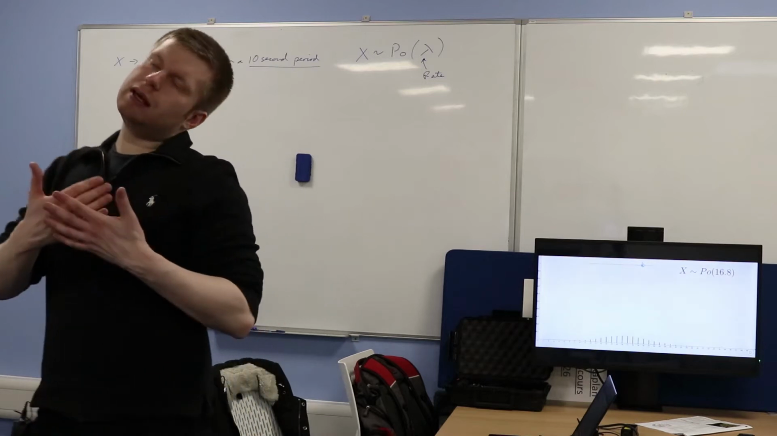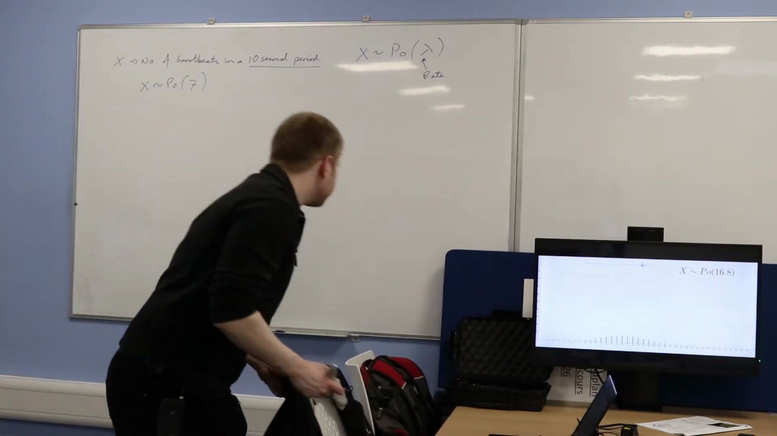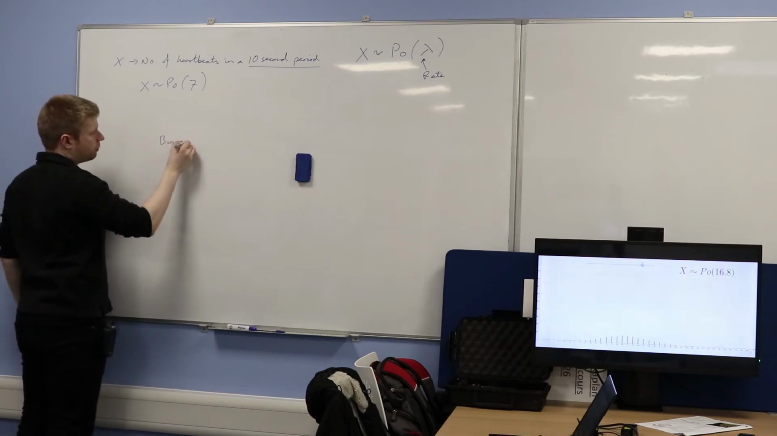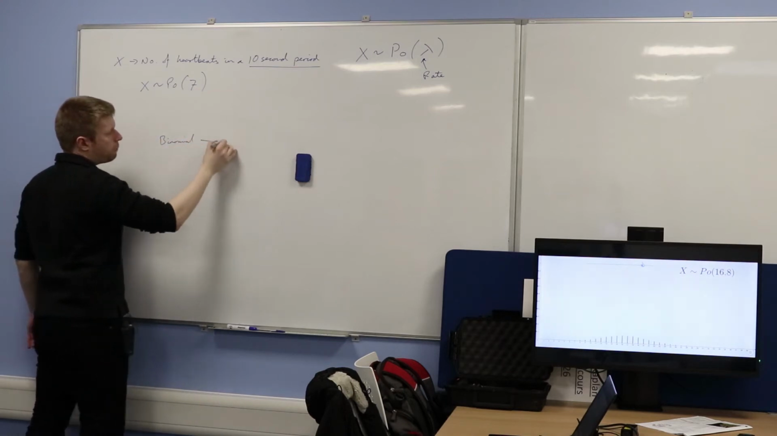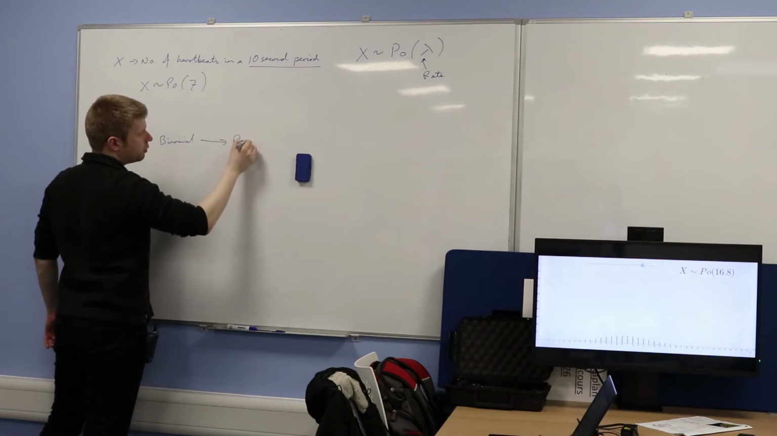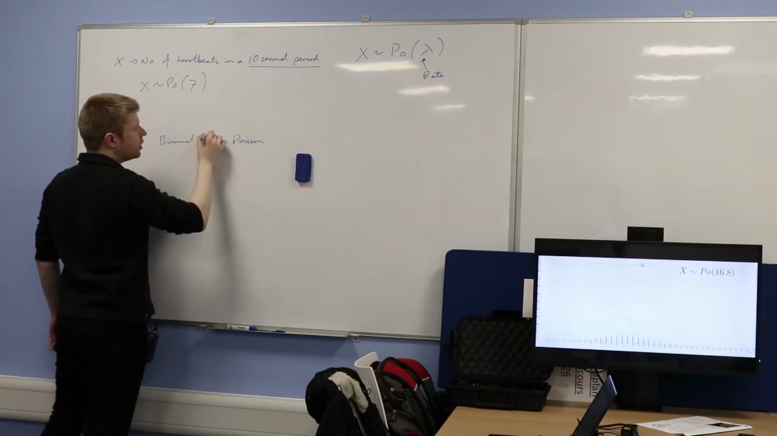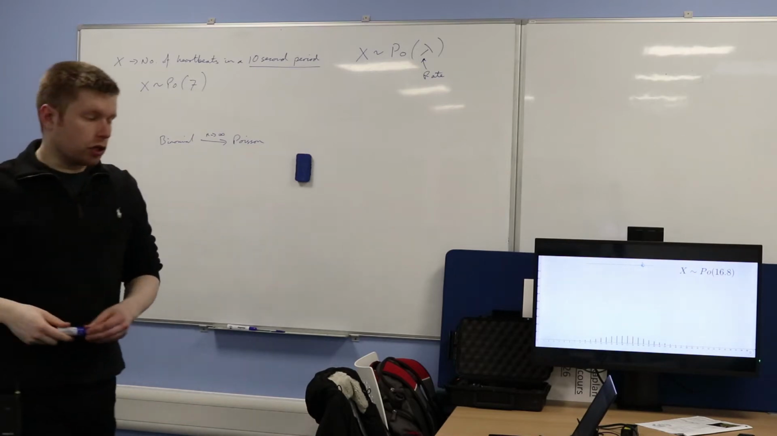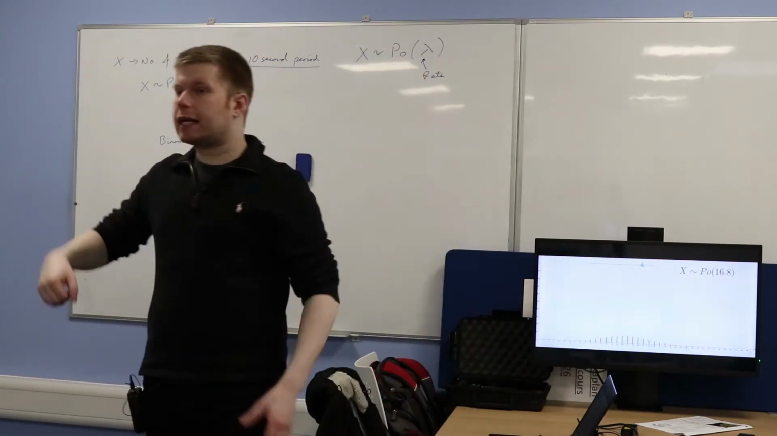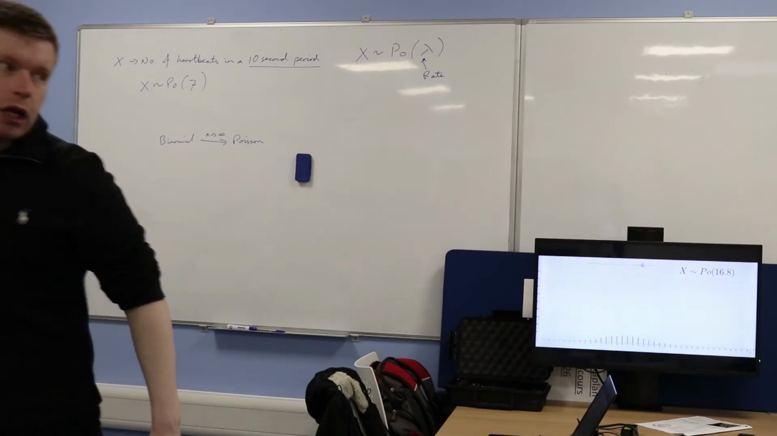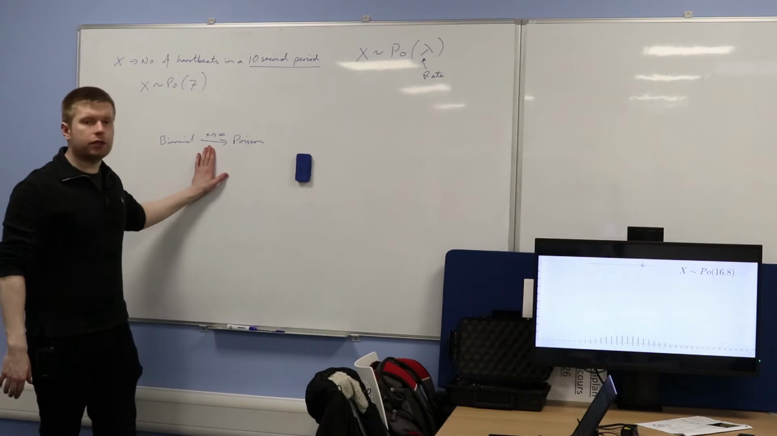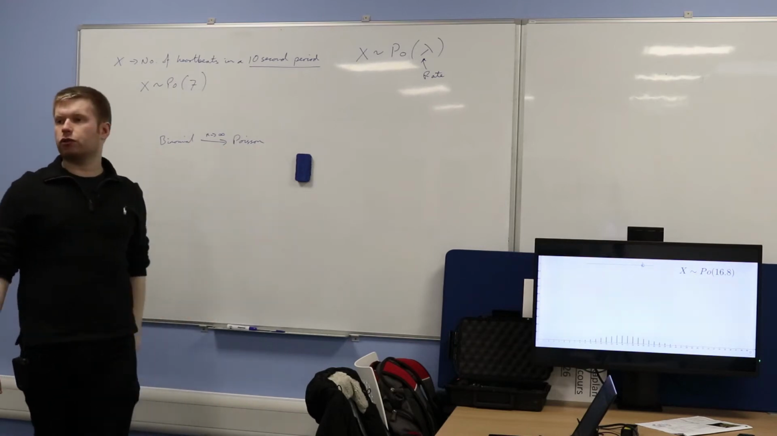If we can say, let me write this down: the binomial distribution approaches the Poisson distribution as the number of trials increases, so as n approaches infinity. In other words, if you have a binomial situation, success or failure, but you do this for loads and loads of time periods, loads and loads of trials, n approaches infinity, you should end up with a Poisson distribution.